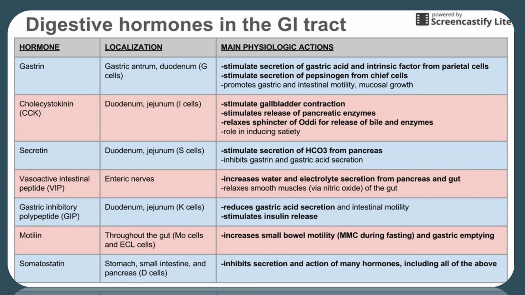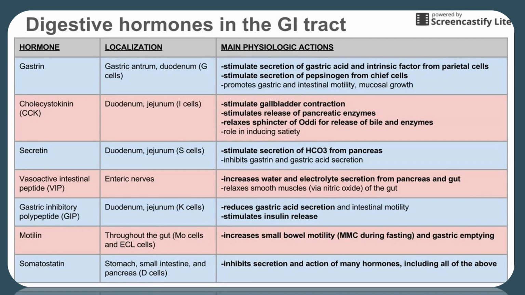Next hormone is secretin. Localization duodenum and jejunum of S cells. It stimulates the secretion of bicarbonate or HCO3 from pancreas. It inhibits gastrin and gastric acid secretion.